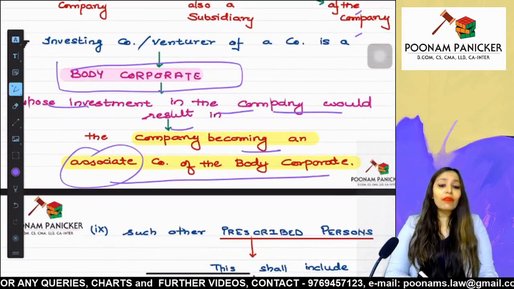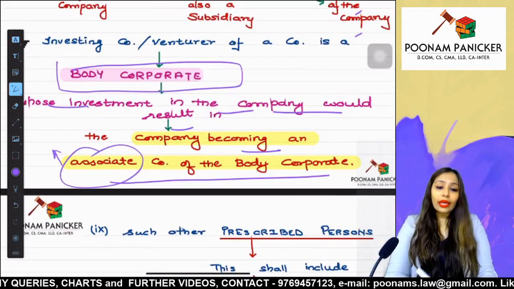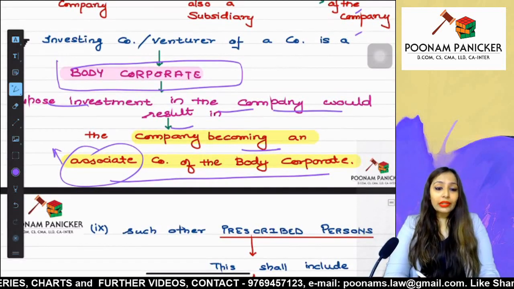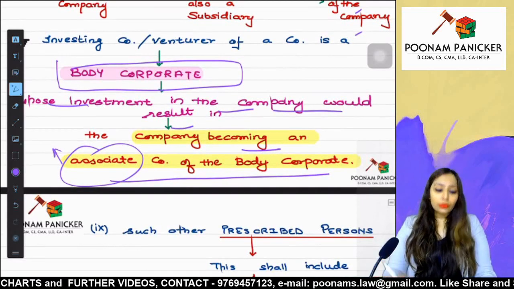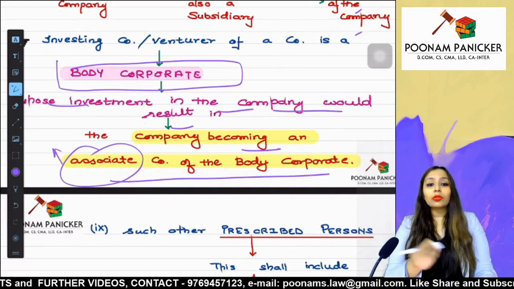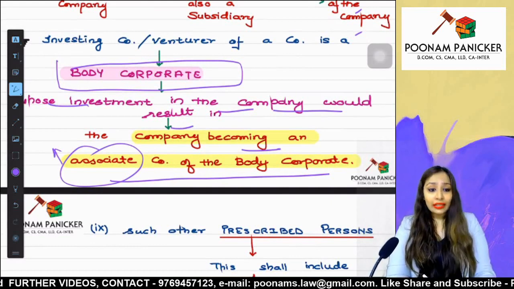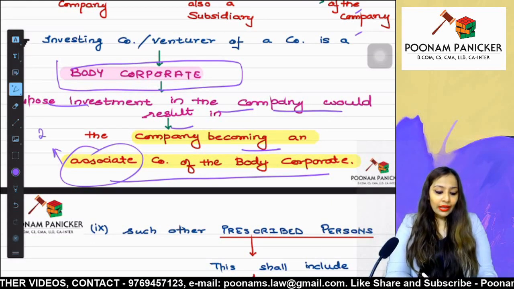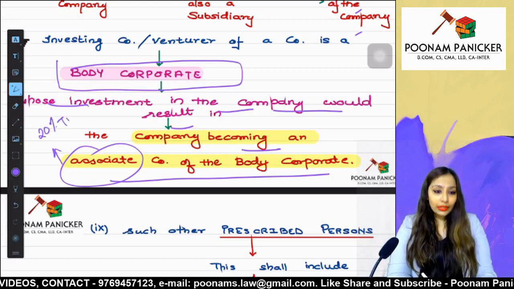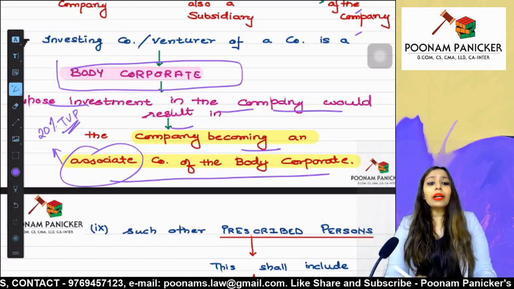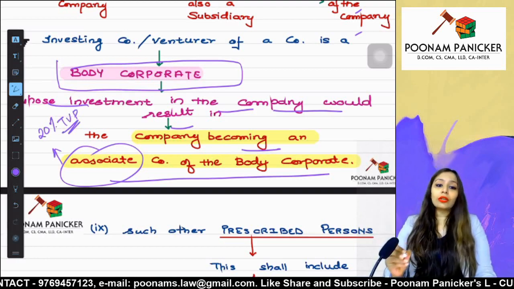When you see the word associate, you will have to connect it with the definition of associate company, which says that you are an associate of another company in case that company is holding at least 20% of your total voting power, but you are not the subsidiary of such a company.